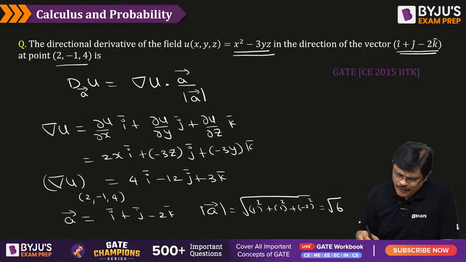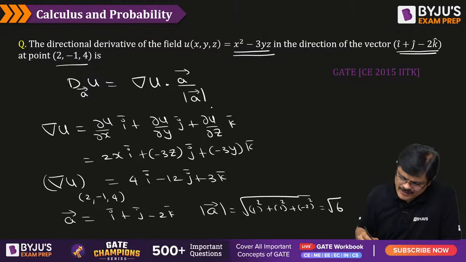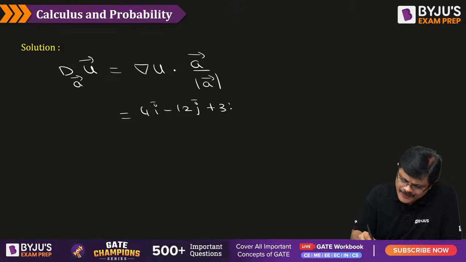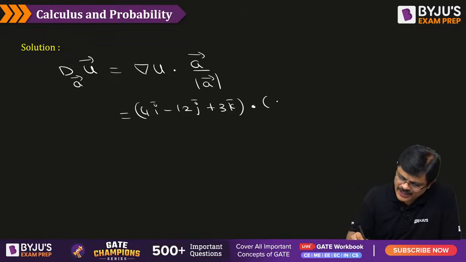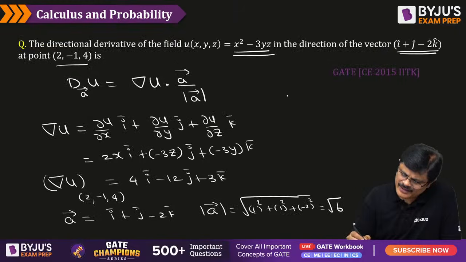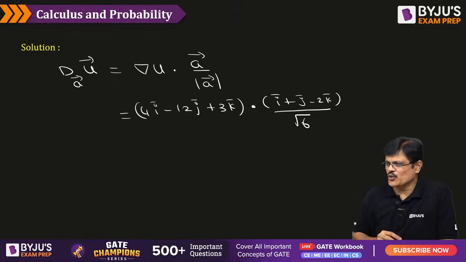And del u, you already know it, which is 4i bar minus 12j bar plus 3k bar, dot product with, what is it? Yeah, root 6. Super. Correct, sir. I plus j minus 2k, divided by root 6.